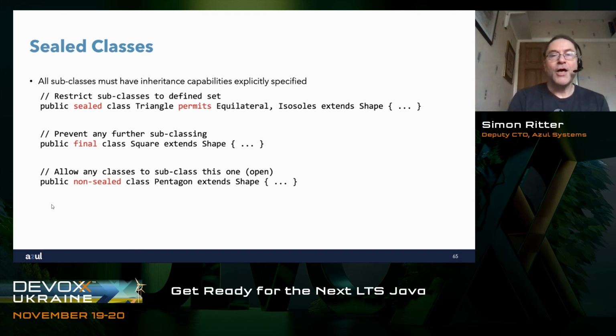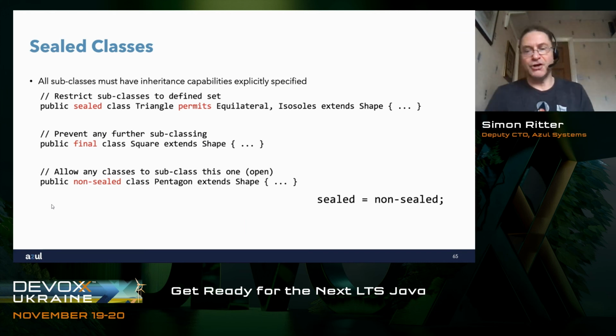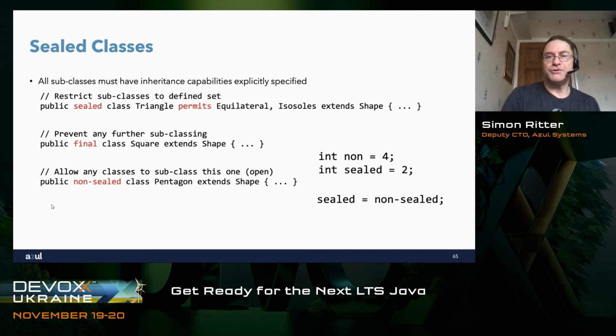And one of the things that came up as quite interesting about this, with the whole idea of hyphenated keywords, is that this is still valid Java code. You can say sealed = non-sealed. And you go, well, how is that then? And the answer is because you could say int non = 4, int sealed = 2, and therefore sealed = non - sealed is 4 minus 2. So sealed becomes 2. It's just one of those things that I like to put up on my slides because it's kind of interesting to see that you can do some kind of strange things like this.